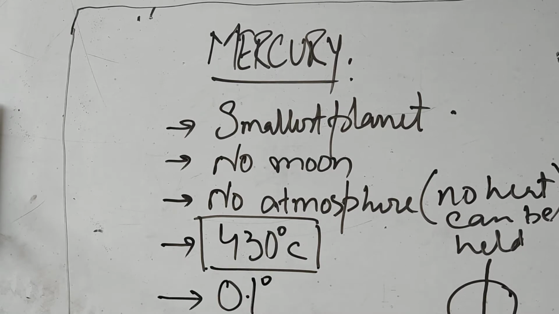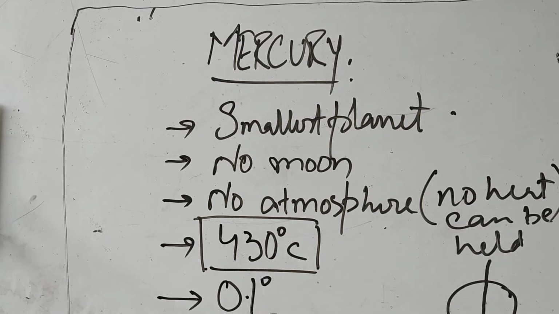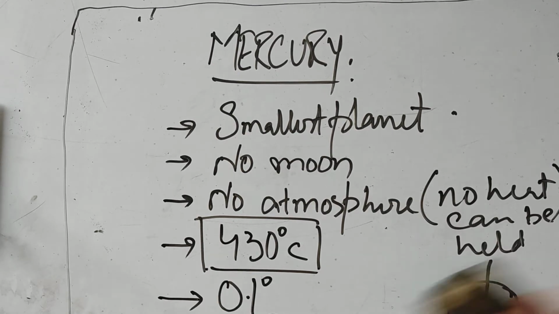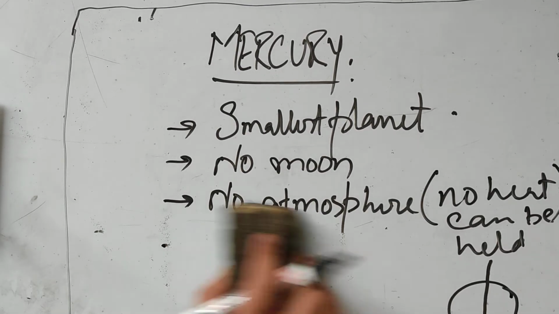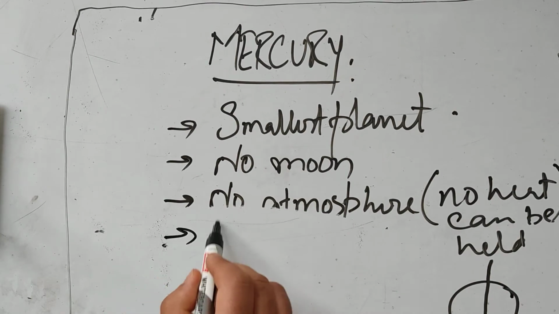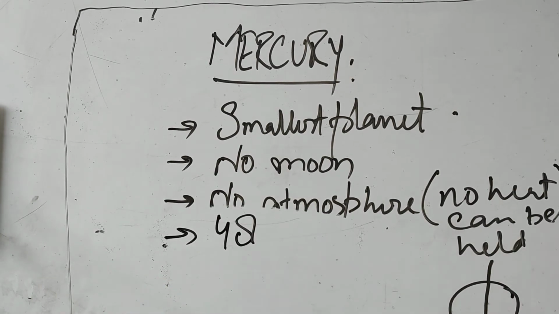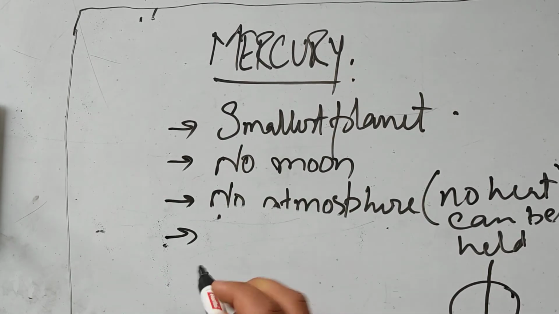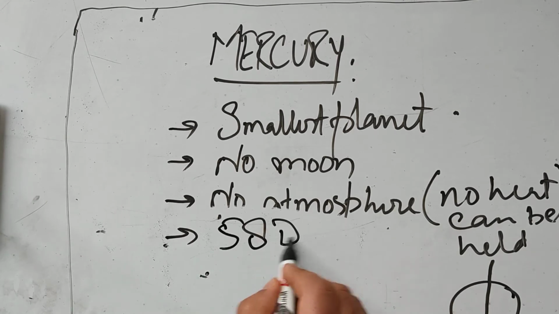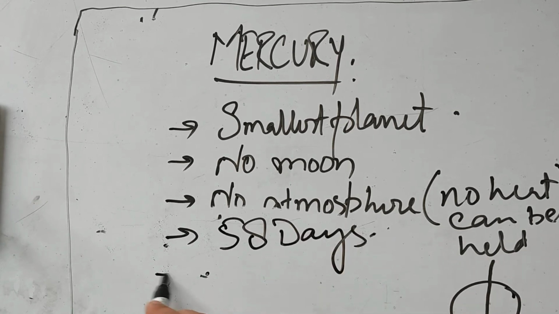And if we talk about Mercury in terms of rotation and revolution, it takes 58 days to complete a rotation, and for the revolution it takes around 88 days.